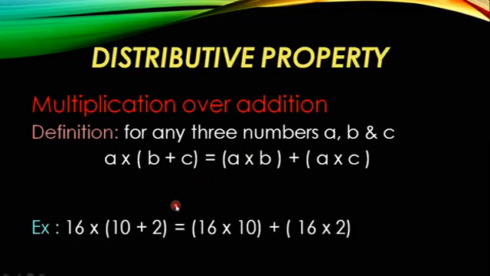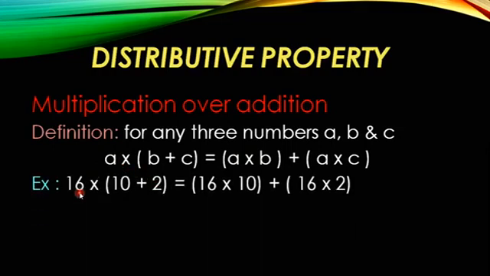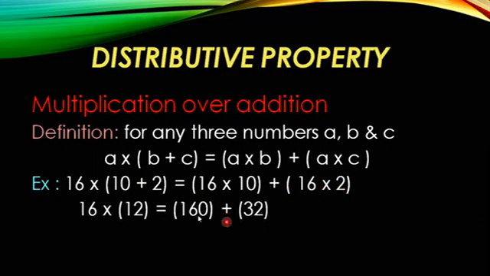Let us see with the example. A we have taken as 16, B we have taken as 10 and C we have taken as 2. So 16 into 10 plus 2. If you do it this way you will get the same answer, and if you do it the other way also you will get the same answer. Let us see. 10 plus 2 gives us 12. So now 16 into 12, if you multiply, we will get 192.